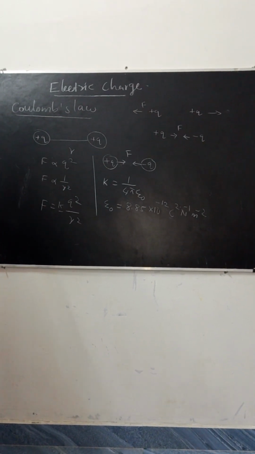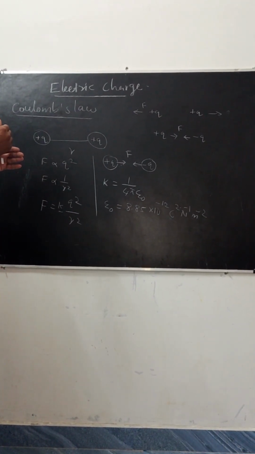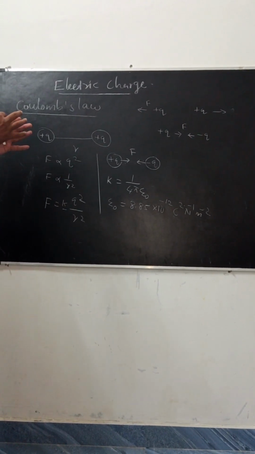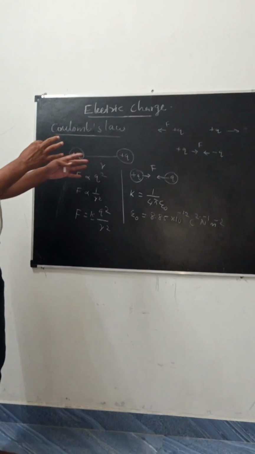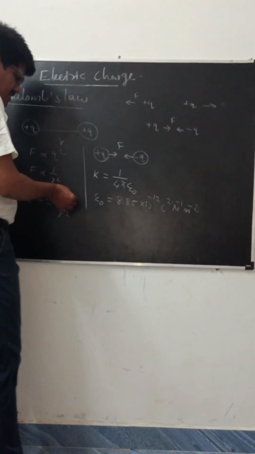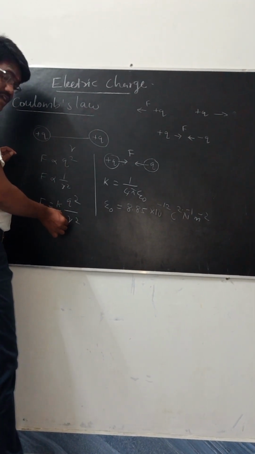Permittivity of free space means the number of electric lines allowed to pass through a given surface. Now, the force experienced is F is equal to K into Q square divided by R square.